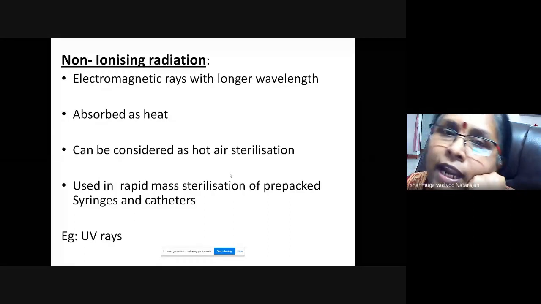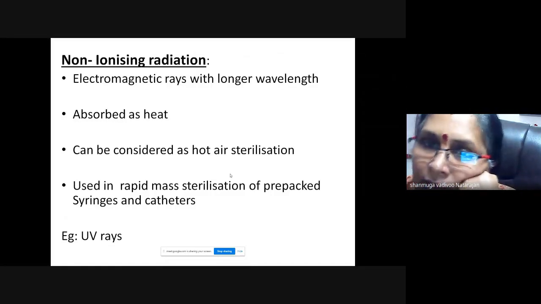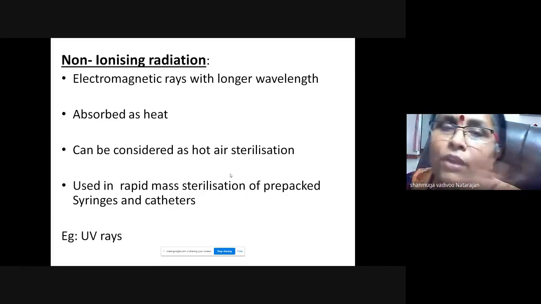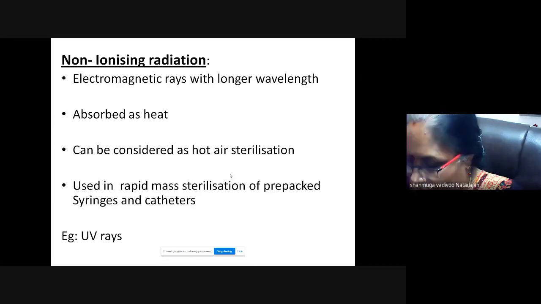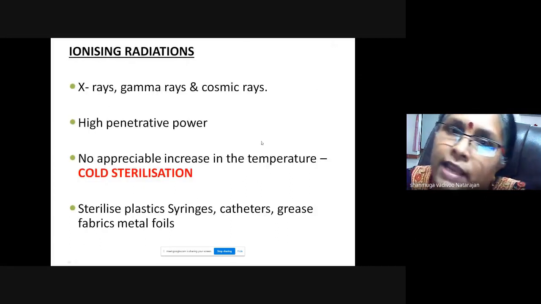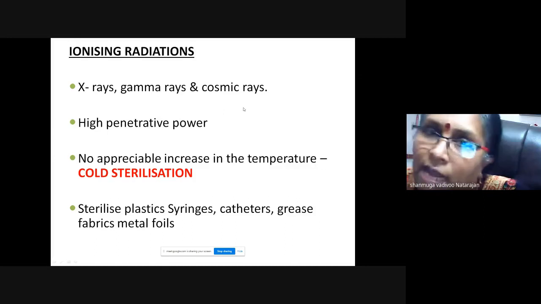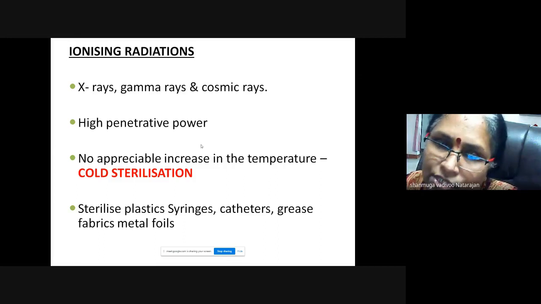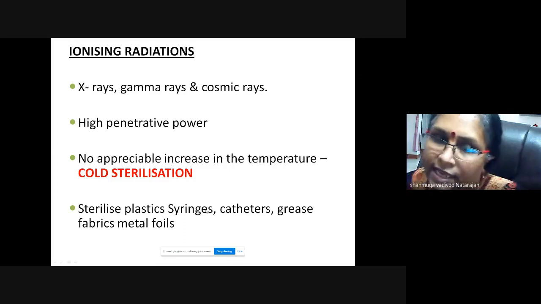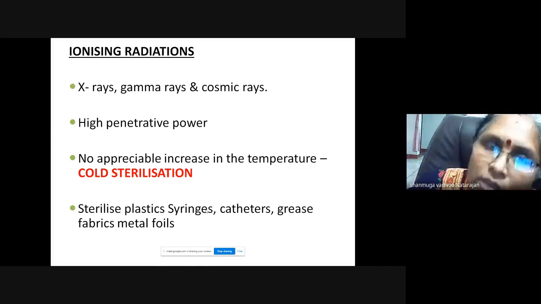At the end of the day, you can switch on the UV light in an OT or in a laboratory, like the PCR labs nowadays used for COVID testing, and that can disinfect the area. So they are non-ionizing radiation. Ionizing radiation has very high penetrating power: X-rays, gamma rays, and cosmic rays. There will not be any increase in temperature, so it is cold sterilization. Plastic syringes, catheters, grease, anything which cannot withstand higher temperature, you can do by cold sterilization.